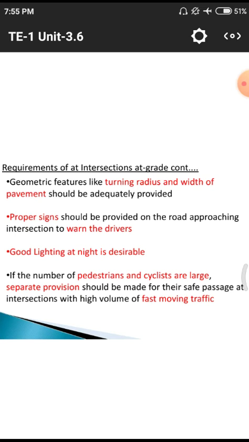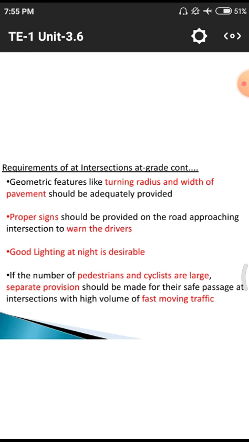If the number of pedestrians or cyclists is large, that means in those particular cross sections there may be a huge quantity of pedestrians, that means walkers, those people who are using their feet to travel on those particular roads, those are called pedestrians. And the cyclists are large, meaning those kinds of vehicles, bicycles, are also used for pedestrian purposes.